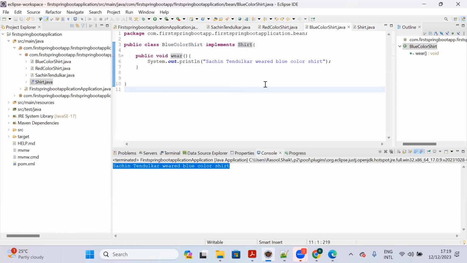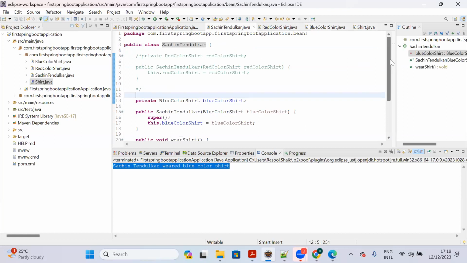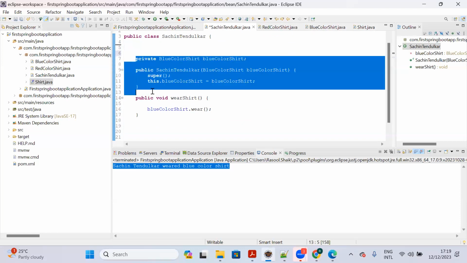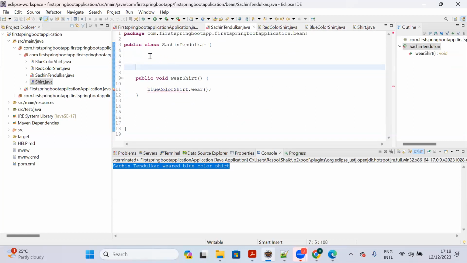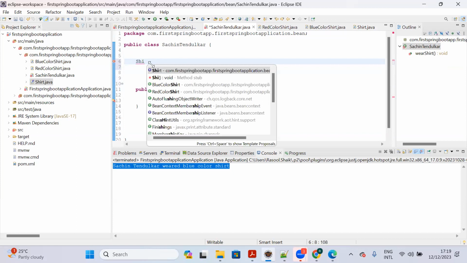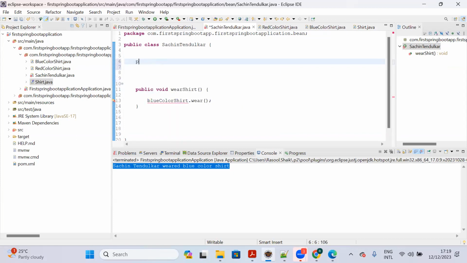That's it. Now in the Sachin Tendulkar class, what do we have to do? Let me remove these things, they are not needed now. We have created a shirt interface, right? So let me create a property of the shirt interface. Sachin Tendulkar should have the capability to wear any type of color shirt. Private shirt interface. I have created the property.